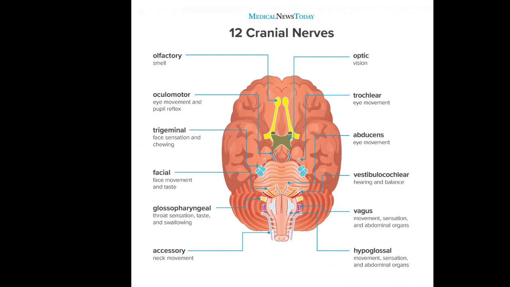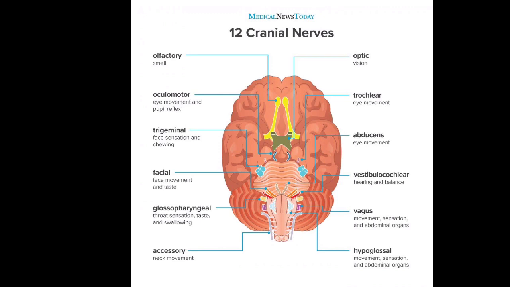How many are there? 12 pairs. Cranial nerves are the nerves which come from the brain or attach to the brain. If a nerve comes from the brain or attaches to the brain, then it is called a cranial nerve.